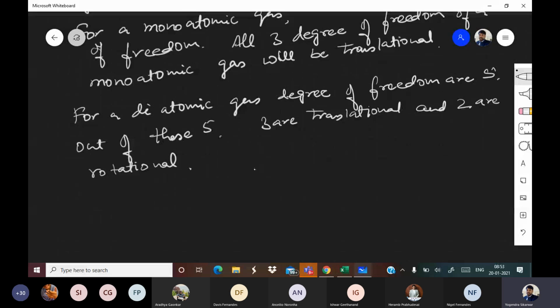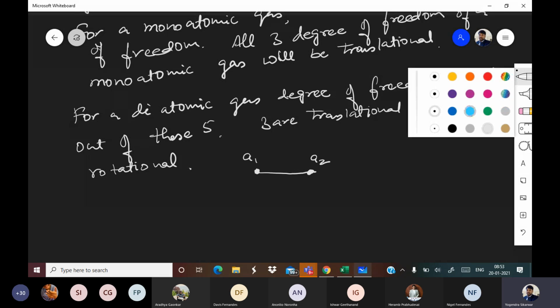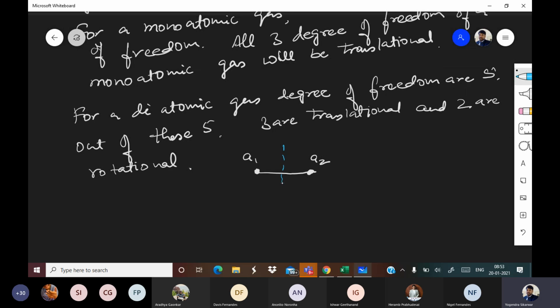So try to understand. Suppose you have this gas molecule. Obviously it is diatomic, so there will be 2 atoms. So this is atom 1, this is atom 2. This atom 1, atom 2 system can rotate about this axis, okay.